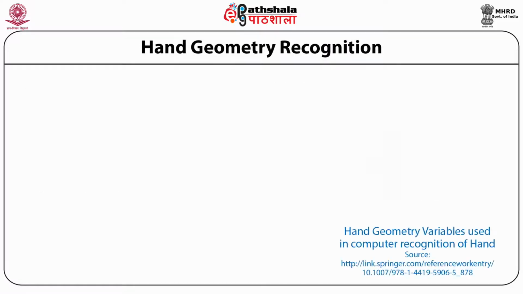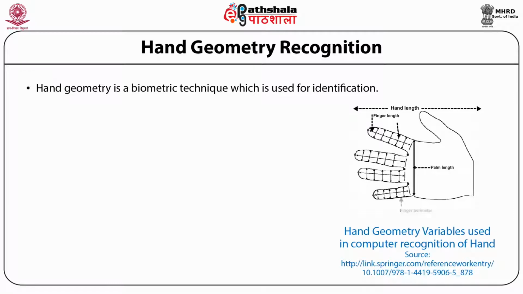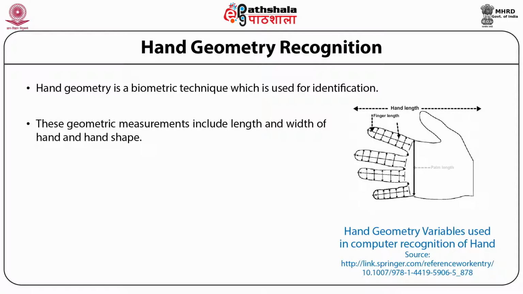Next we have hand geometry recognition. Hand geometry is a biometric technique which is used for identification. It uses computer applications for the hand geometry measurements. These geometric measurements include length, width of the hand, hand shape.